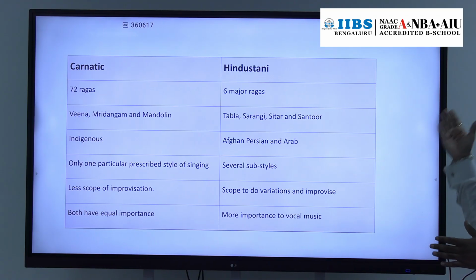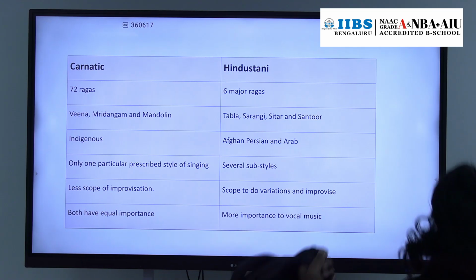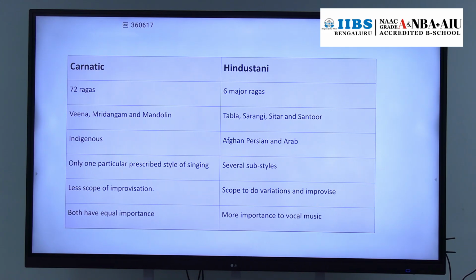Then what are the differences between Carnatic music and the Hindustani style of music? The Hindustani style of music is generally based upon 6 major ragas. And the Carnatic style of music mainly has 72 ragas. The major musical instruments in Carnatic music are veena, mridangam and mandolin. The major musical instruments in the Hindustani style of music are tabla, sarangi, sitar and santoor.